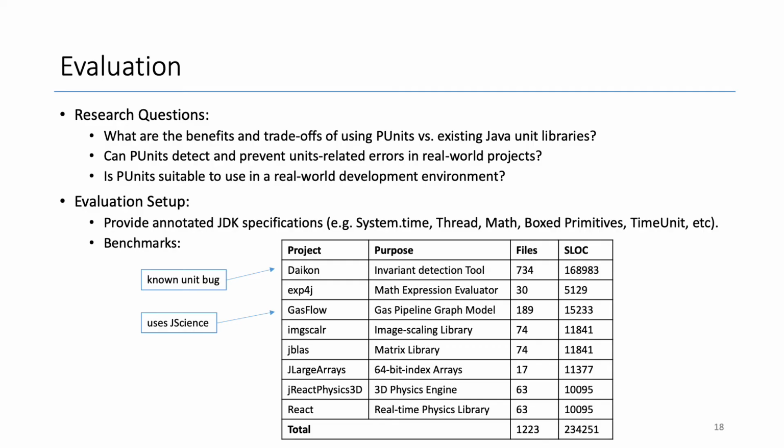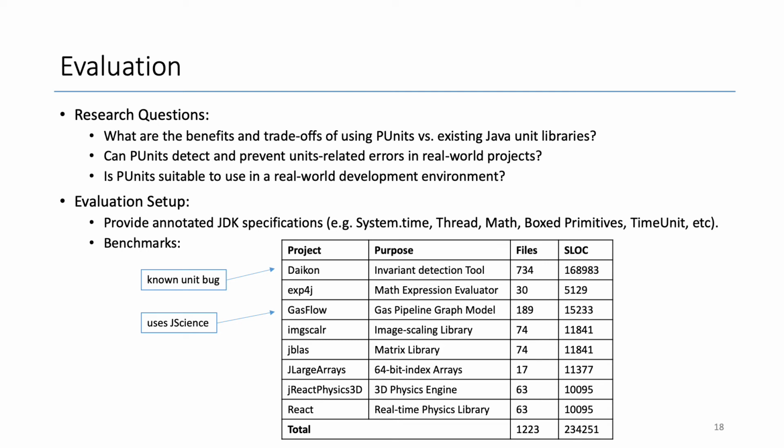For the evaluation, we try to answer 3 research questions. What are the benefits and trade-offs of using PUnits versus existing Java unit libraries? Can PUnits detect and prevent unit-related errors in real-world projects? Is PUnits suitable to use in a real-world development environment?